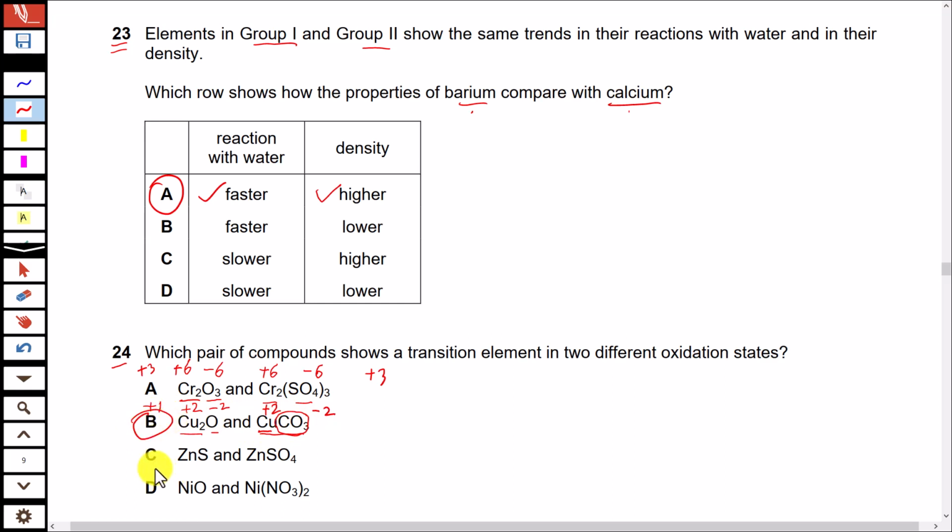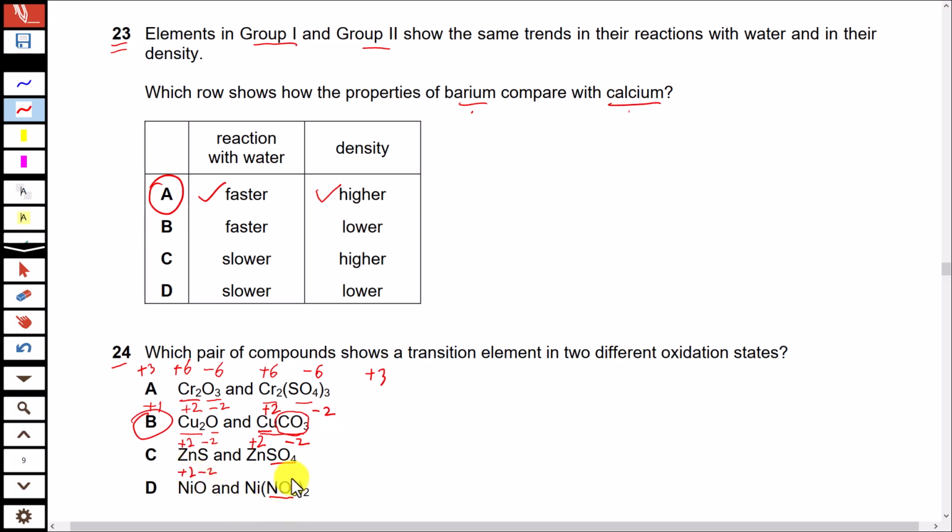If you look at option C, sulfur is -2, it lies below oxygen. Zinc should have +2 charge. Sulfate has -2. Same is for zinc, that is +2. So in both these compounds, zinc has +2 charge. And in option D, oxygen is -2, nickel should have +2.